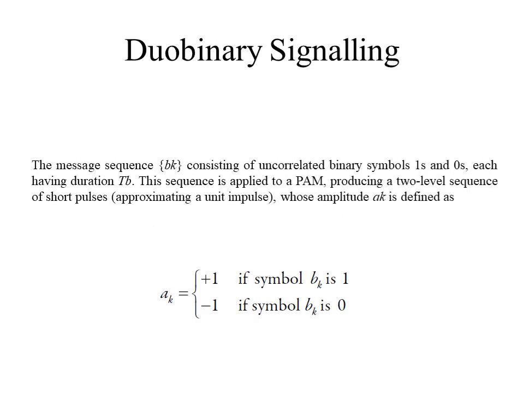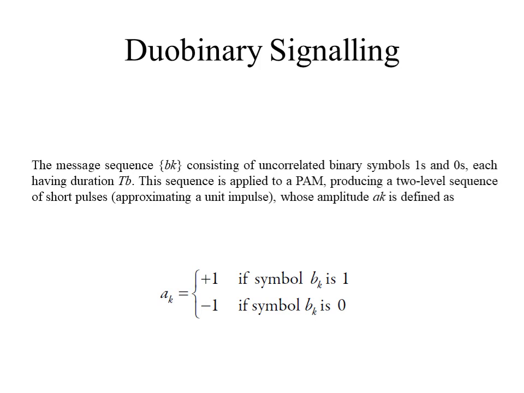Now, first we are going to discuss duo-binary signaling. In case of duo-binary signaling also, we are using the same notations which we used in the baseband transmission system. The message sequence BK consists of uncorrelated binary symbols, that is ones and zeros, each of duration TB.